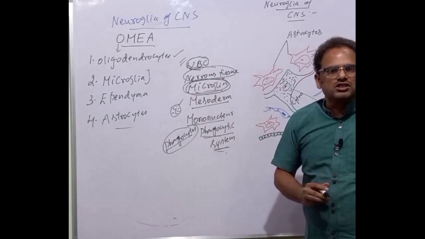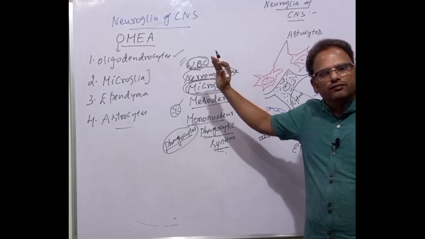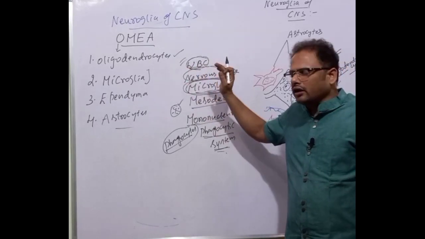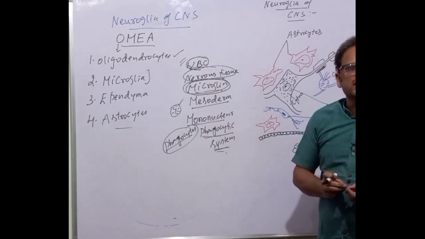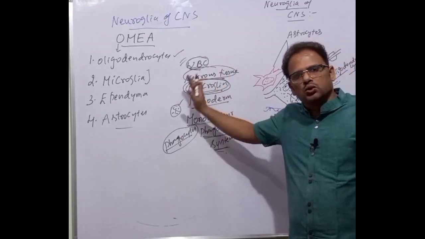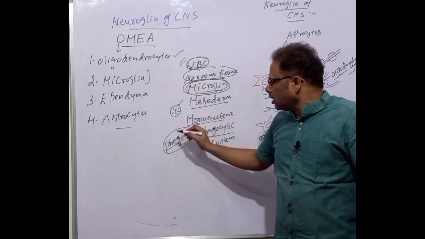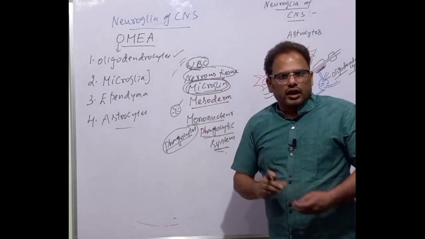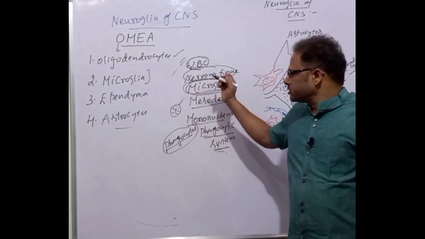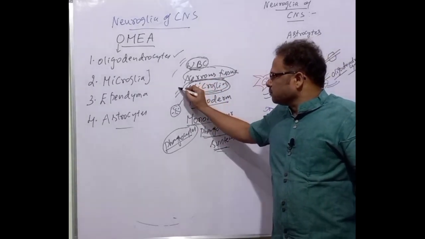In this way, the nervous tissue is kept free of bacterial infection because of the microglia, and they are mesodermal in origin. They are the only cells of the nervous tissue which are mesodermal in origin. They form part of the mononuclear phagocytic system. I have made an earlier video. I'll put the link in the description box.